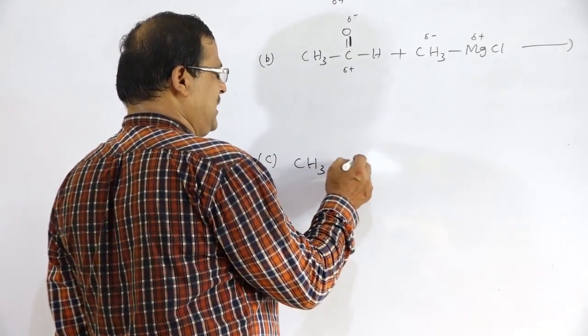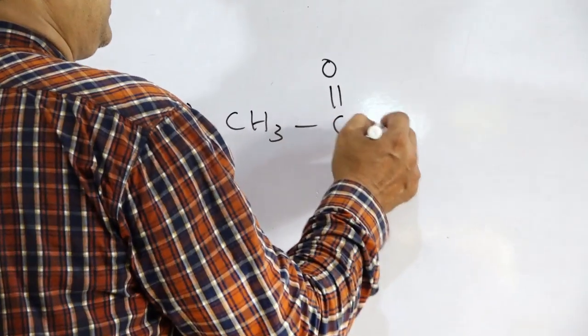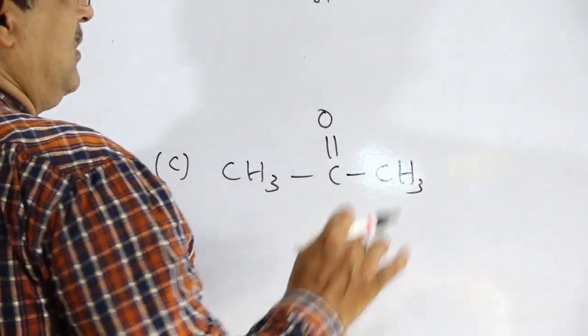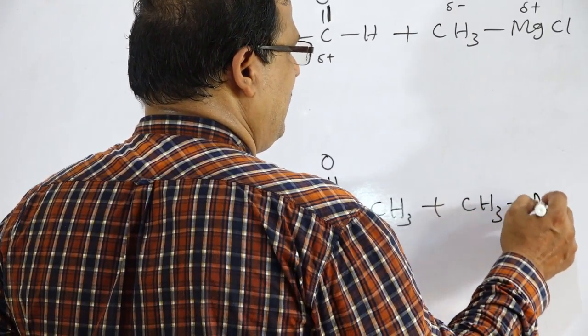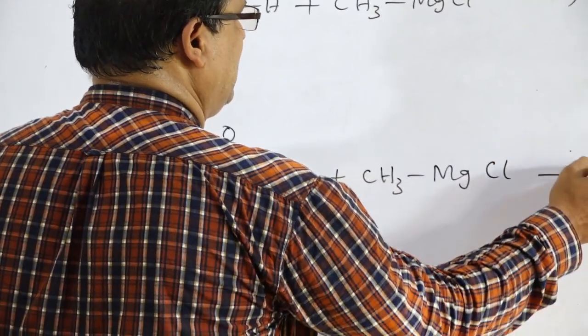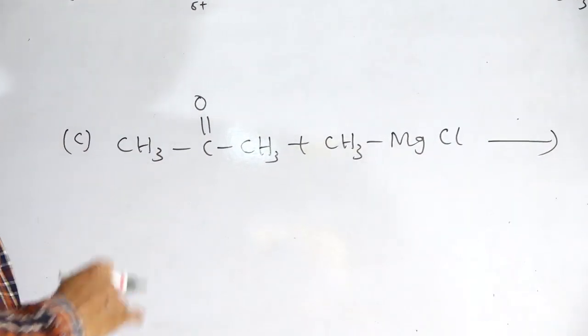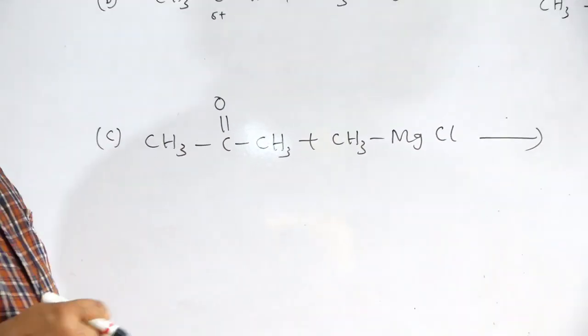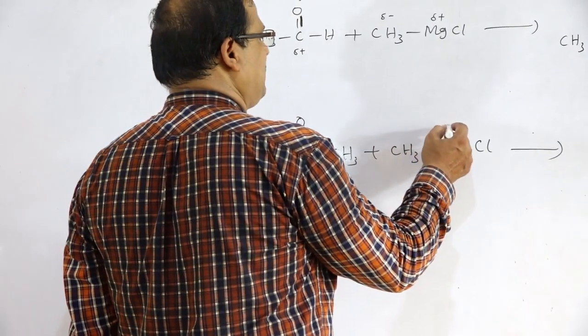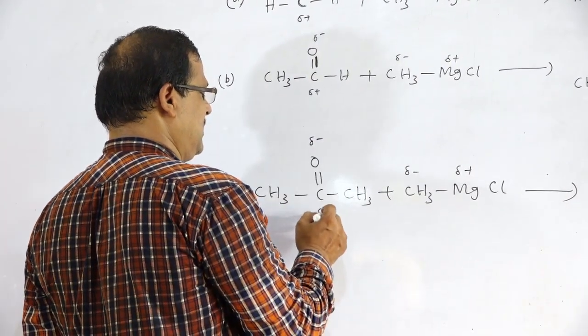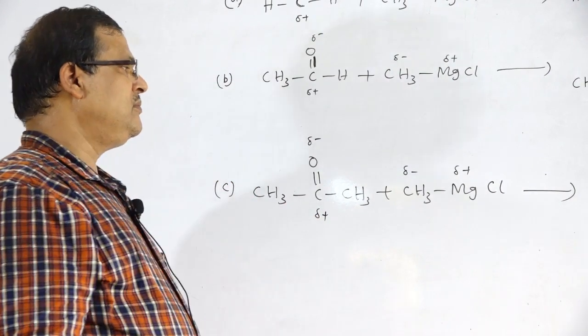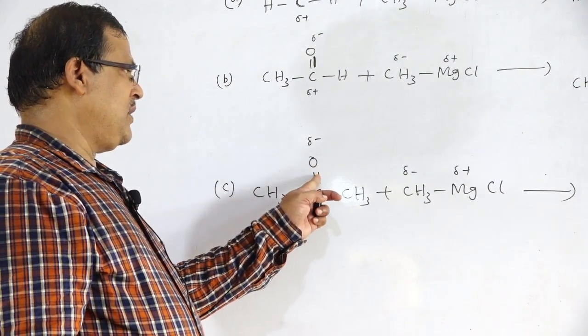Acetone, for example, ketone CH3 C double bond O CH3, acetone is added with methyl magnesium chloride. This is del plus, del minus, del minus, del plus. This bond will break.